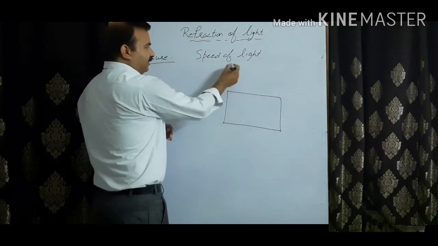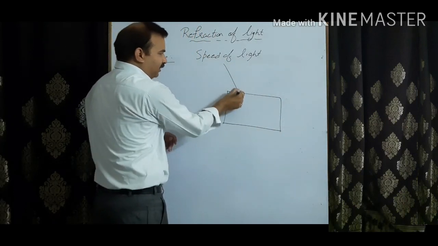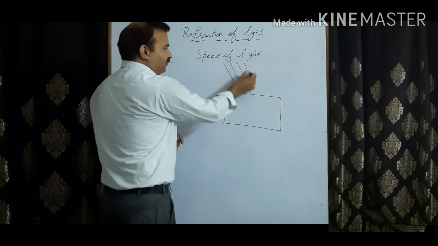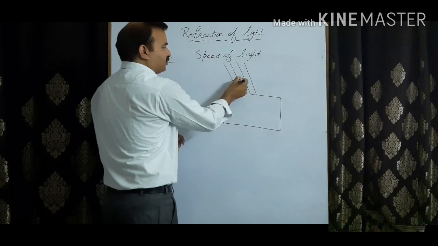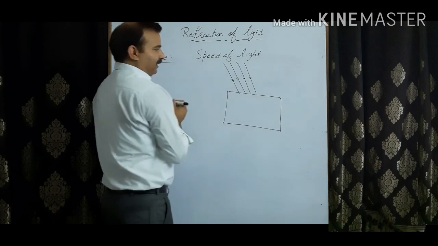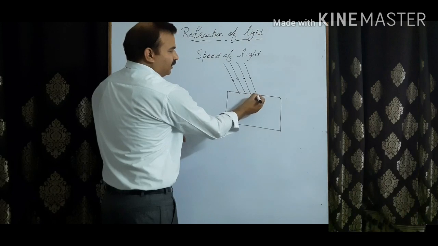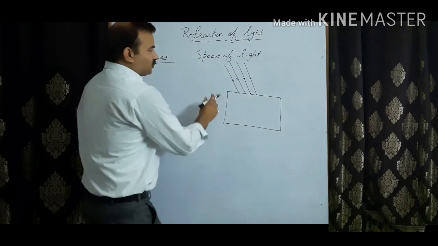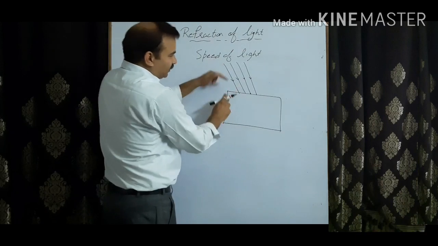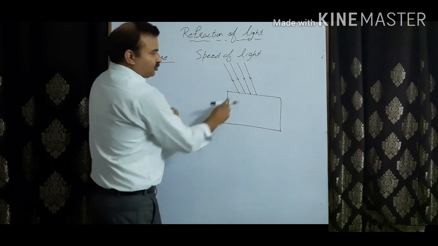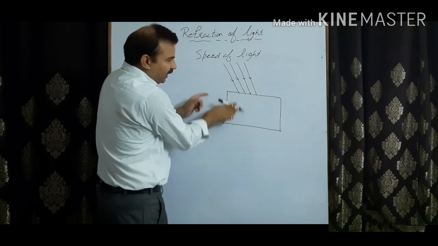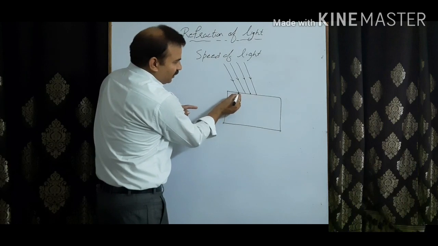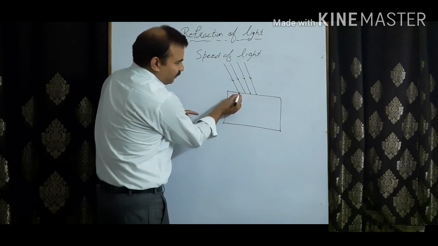Let us consider that rays of light are coming, and this ray of light coming from the sun or from any source is immediately considered as parallel. Now, when parallel rays of light fall on one of the surfaces, on this side, they are falling obliquely. So this portion will enter the glass first. So what happens? That ray of light will get bent.